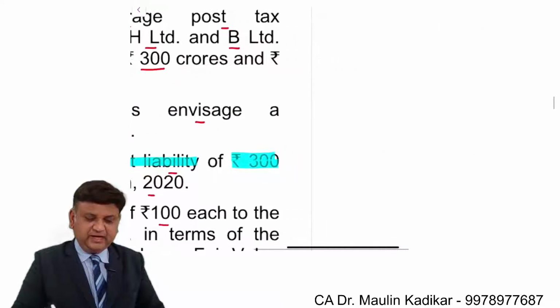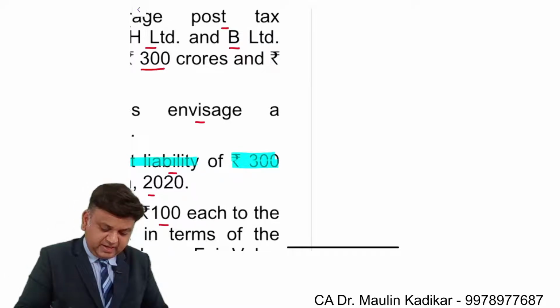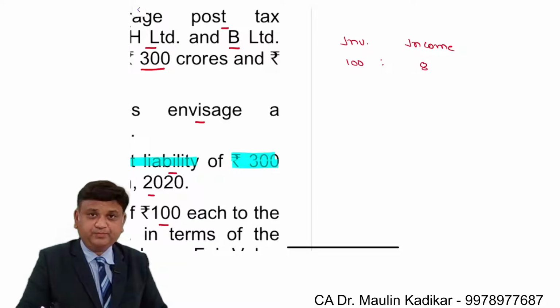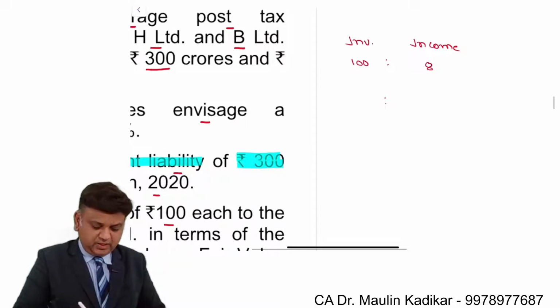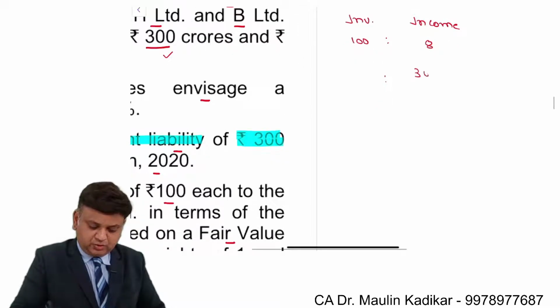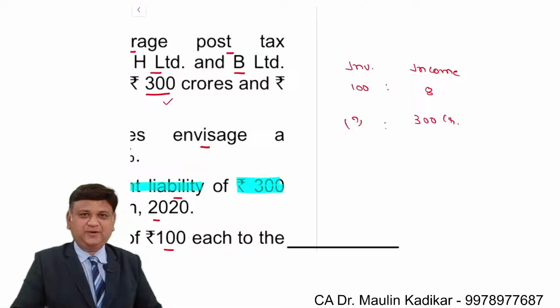In a simple way, we understand something like this. If we make an investment of 100 rupees, we require income of rupees 8. Over here, earning is an amount of 300 crore. So for income of rupees 300 crore, this is the investment that you are ready to make.